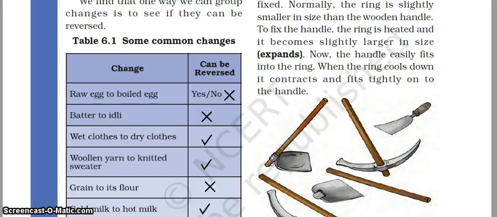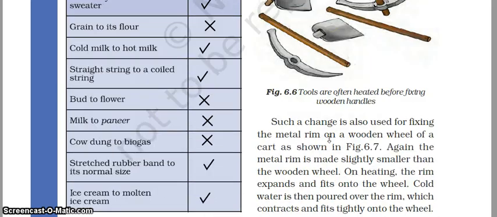After cooling, the ring shrinks again and fixes tightly with the wooden handle, and in this way these tools are made. Now the handle easily fits into the ring. When the ring cools down, it contracts and fits tightly on the handle.